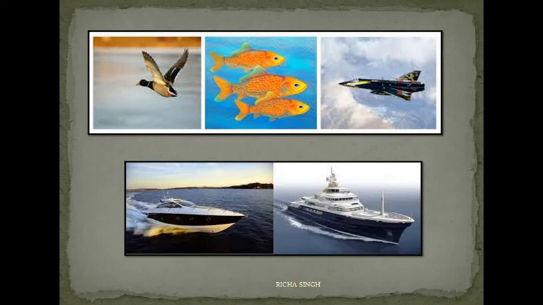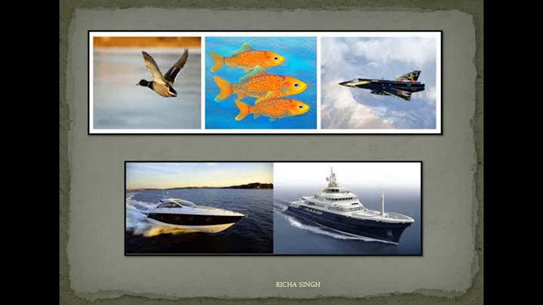So in this picture you can see a bird, an aeroplane, a ship, and a fish. Why have I taken these pictures? Just to show you that all these things face friction. How? When an object moves through air or water, it pushes the air or water, and the air and water also push the object back. This creates friction, which decreases the speed of a moving object. Why is the speed decreasing? Because of friction. You might have observed this friction during swimming also.